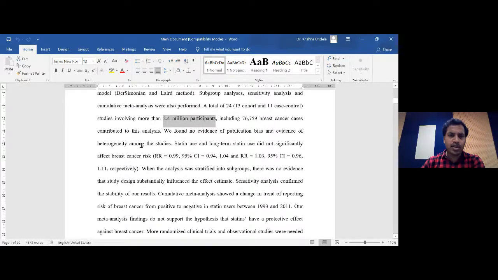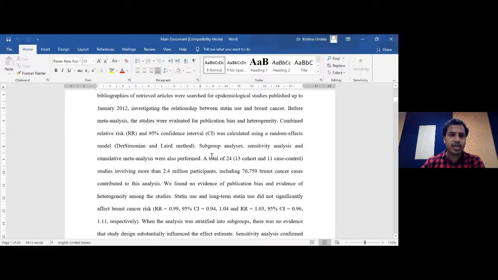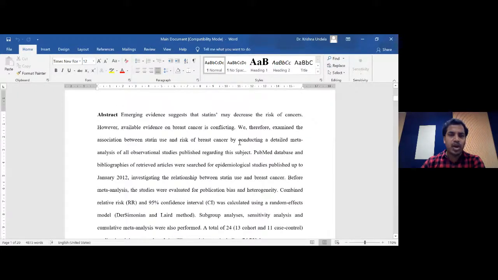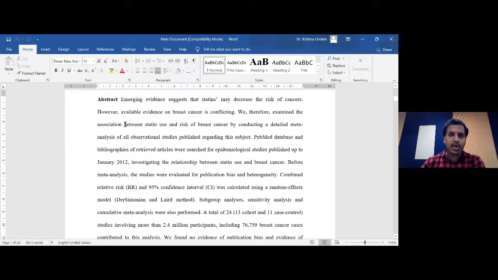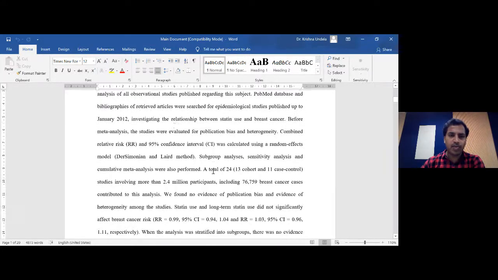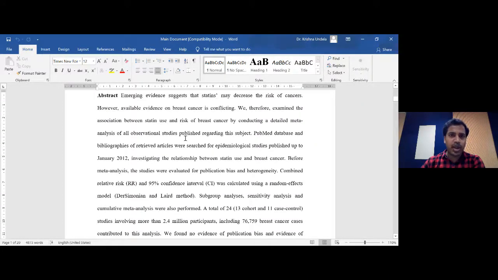And then we explained the results. Maybe I'll show you in detail in the text rather than the abstract. And finally, we can give our own conclusion at the end of the abstract. Actually, there should be some subheadings under the abstract also, like introduction, objective, methodology, results, and discussion. We just mentioned it as a paragraph because it is the format given by the particular journal where we communicated this. Otherwise, usually there will be some subheadings even for the abstract.